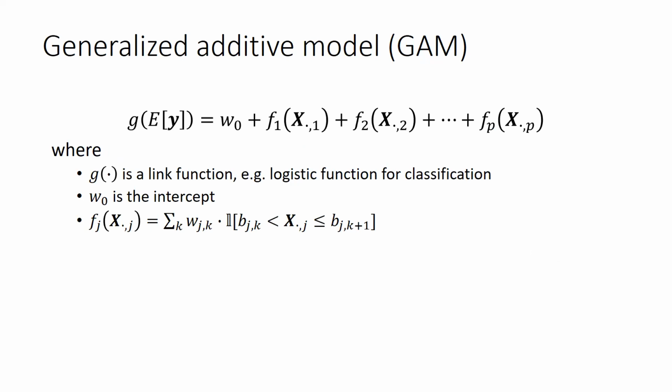A generalized additive model, or GAM, takes this form. It's the sum of shape functions. g is a link function. We use the logistic function for classification. The rho 0 is the intercept. f_j(x_j) is a shape function. It operates only on feature j.